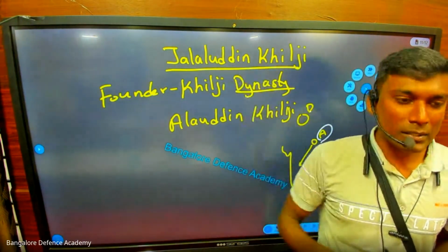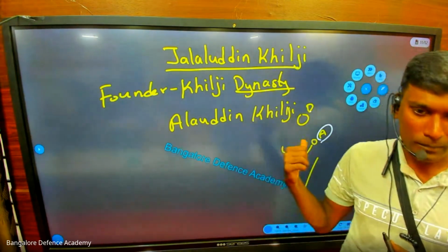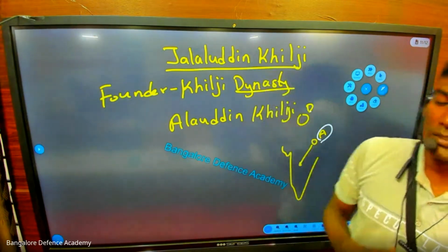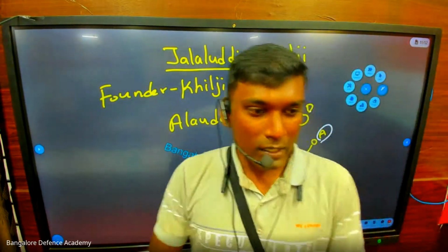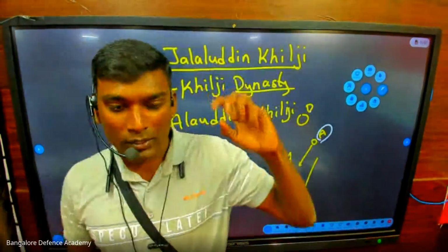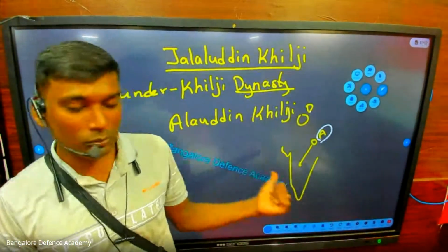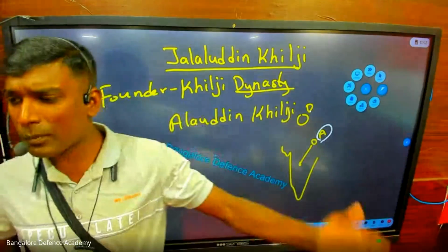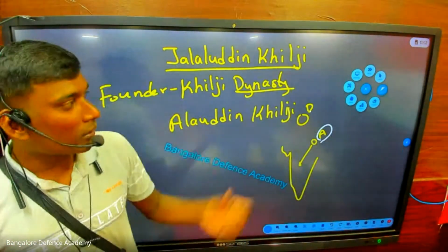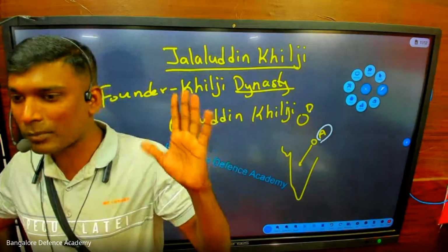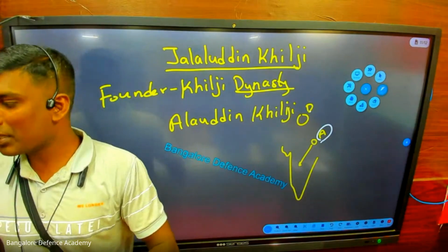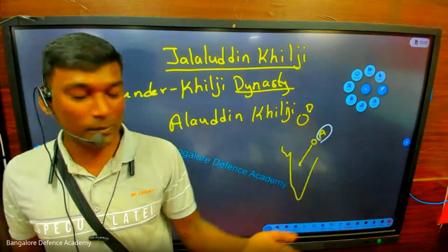Now Jalaluddin Khilji plans, I will kill this boy, Alauddin Khilji. So Jalaluddin Khilji writes a letter. Dear Alauddin Khilji, I am very happy that you have attacked South India and brought gold and diamonds. Come to Delhi. I have a big party for you. Alauddin Khilji says, yes uncle, I'm sorry, I didn't tell you. I'm coming with all the gold and diamonds. Please accept me.